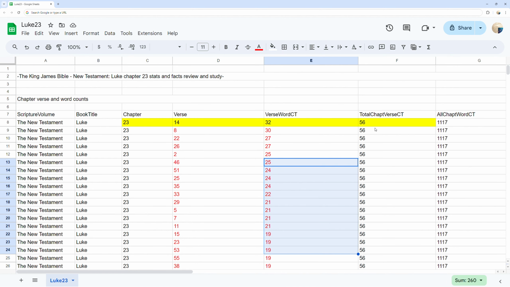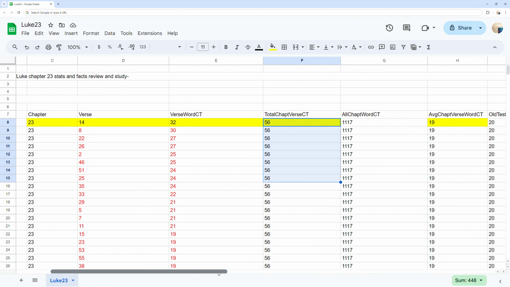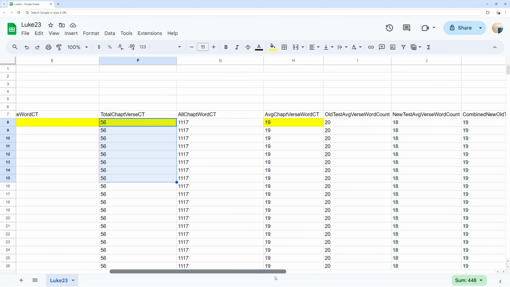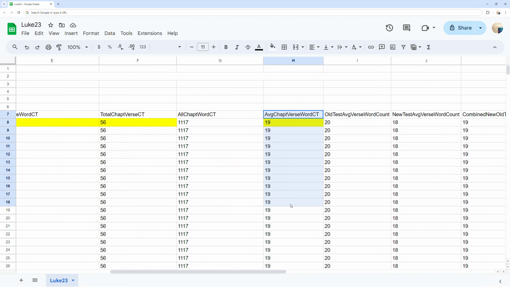You can see the Luke chapter 23 verse total count at 56 verses, the average word count of all Luke chapter 23 verses at 19 words per verse, as well as the average verse word counts for both the complete Old Testament, New Testament, and both combined to get a comparison of Luke chapter 23 word per verse count comparisons.